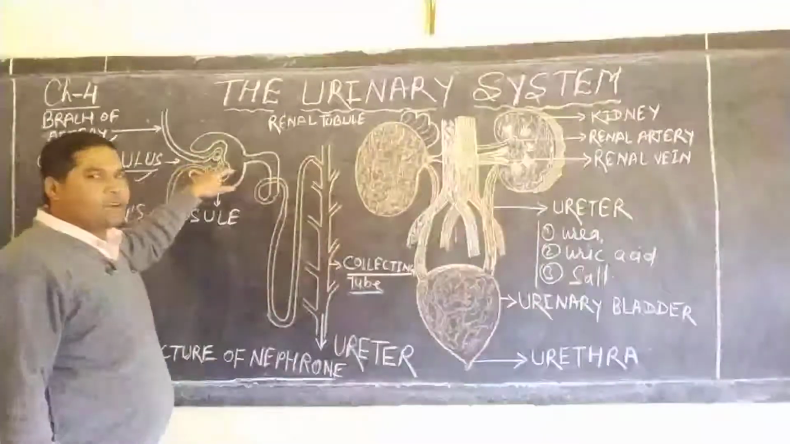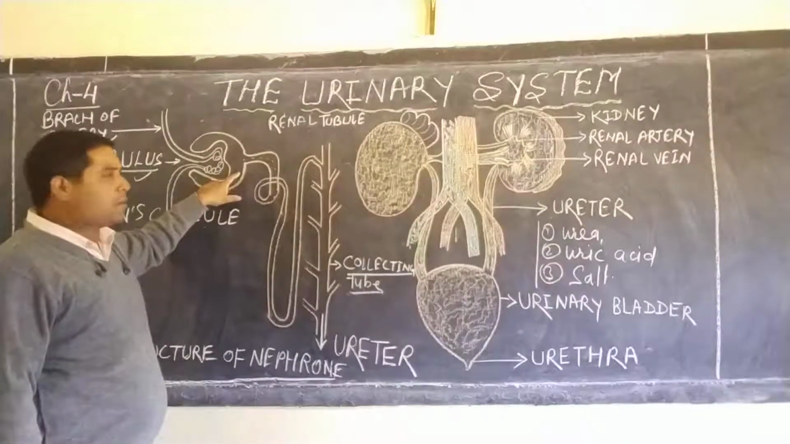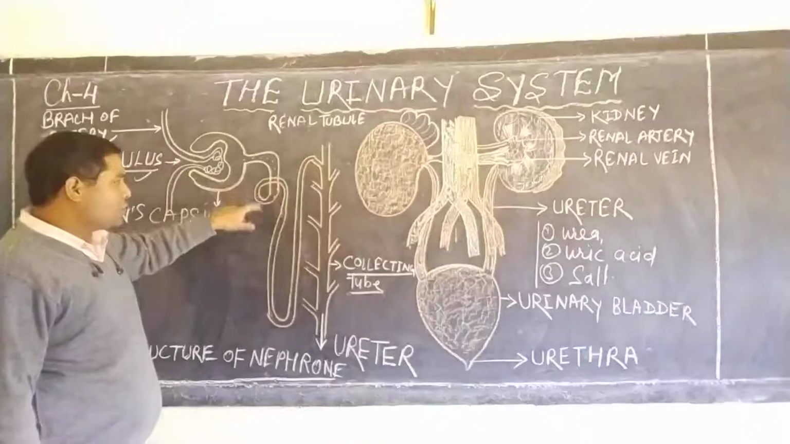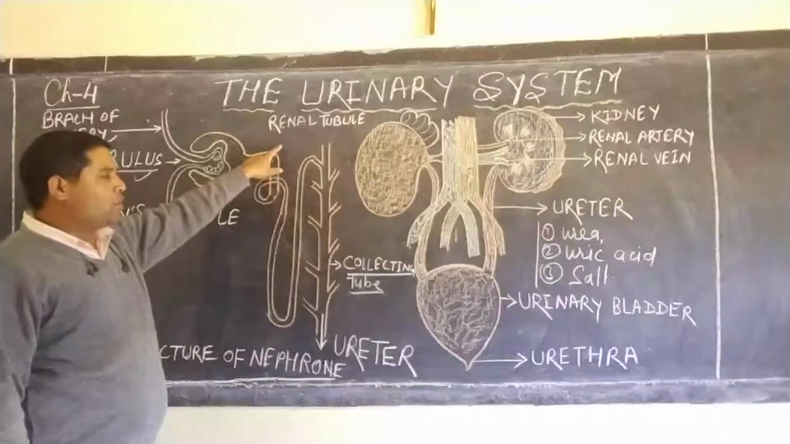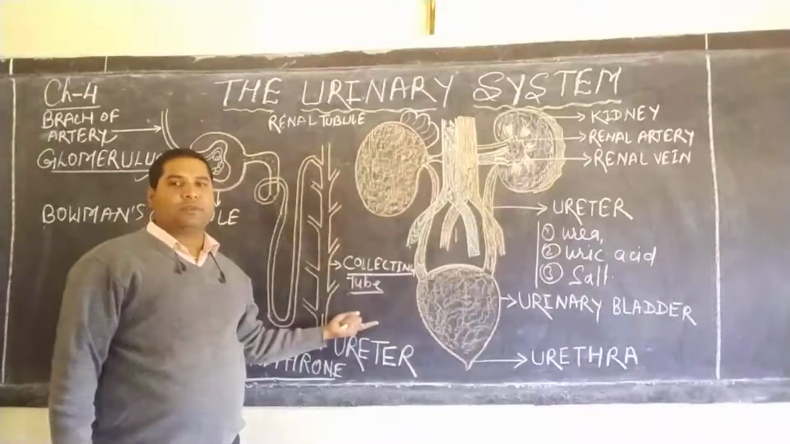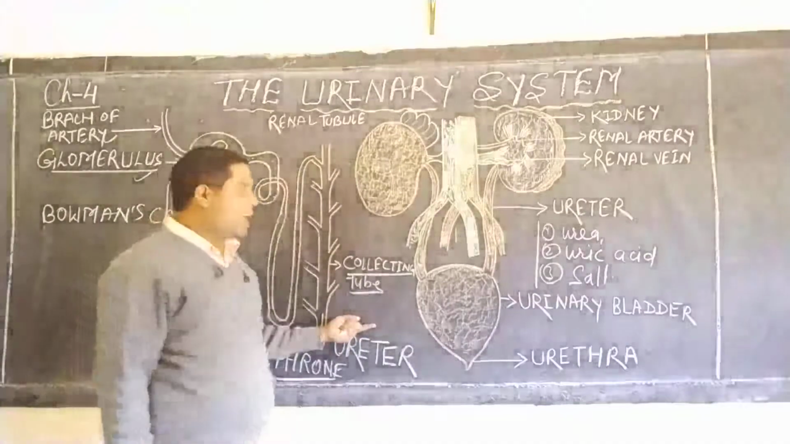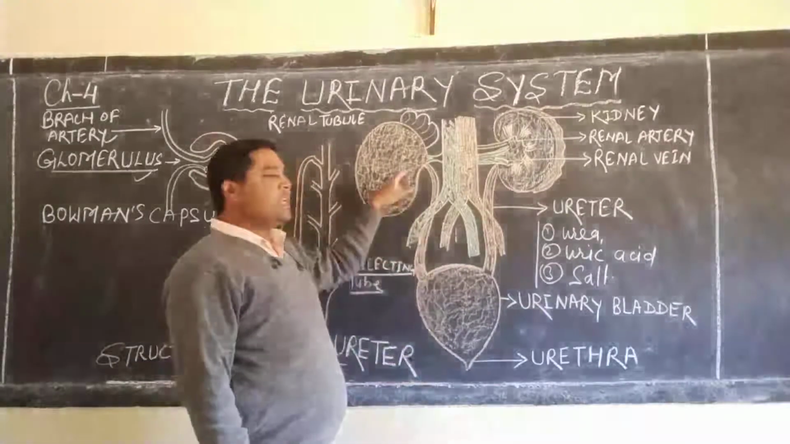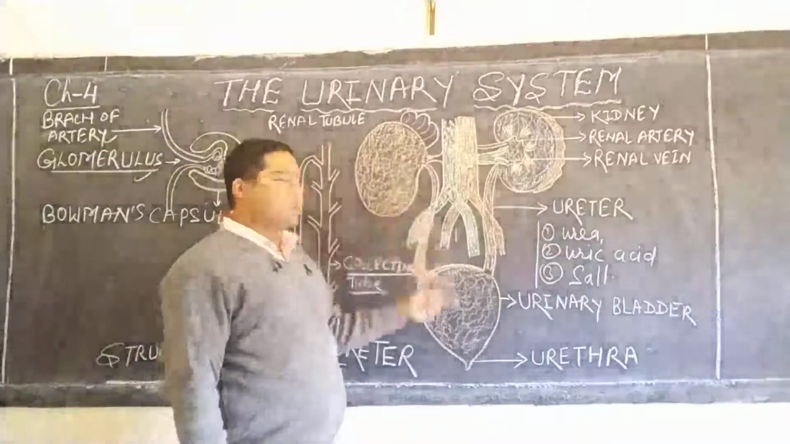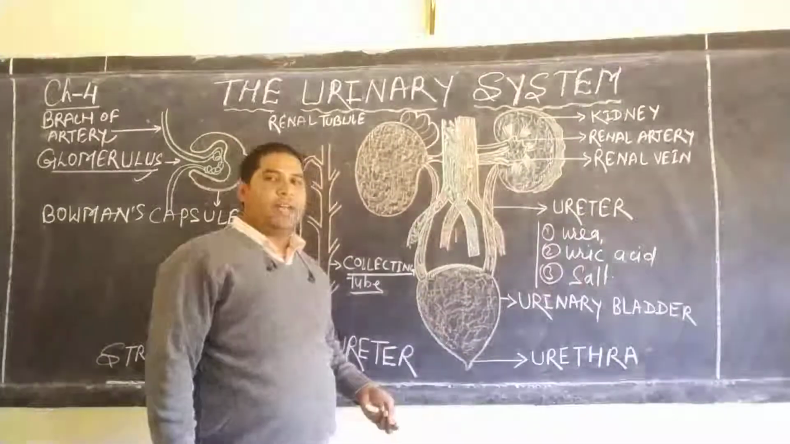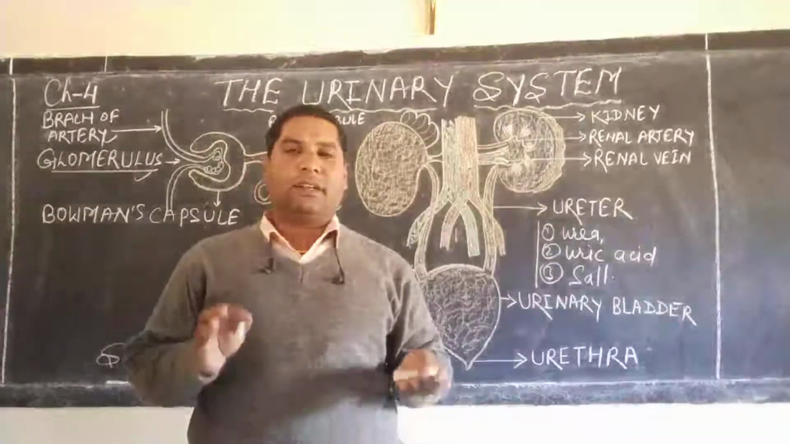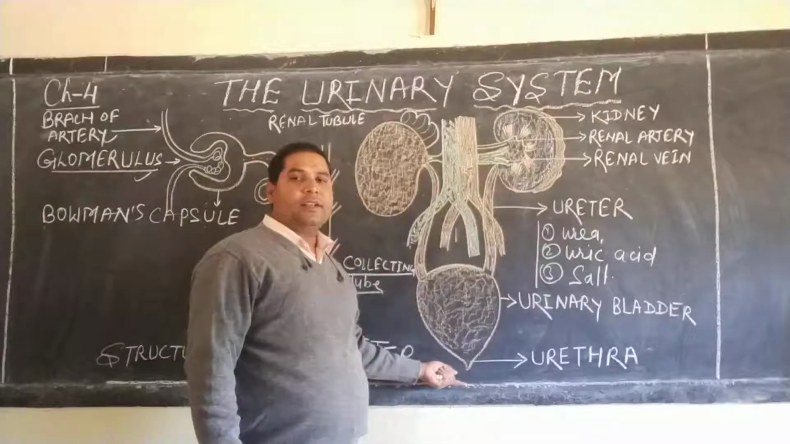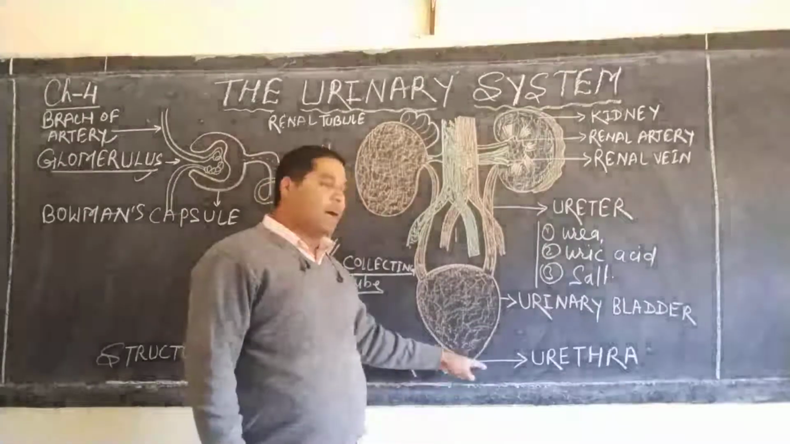And in this particular structure only, the absorption of all the waste takes place. All the waste is absorbed and passes through this particular renal tubule, which further forms the collecting tubule. The collecting tubule unites and forms the ureter, and this ureter's main function is to carry the waste from the kidney to the urinary bladder. When the amount of urine in the urinary bladder is full, from time to time it comes out through the urethra.